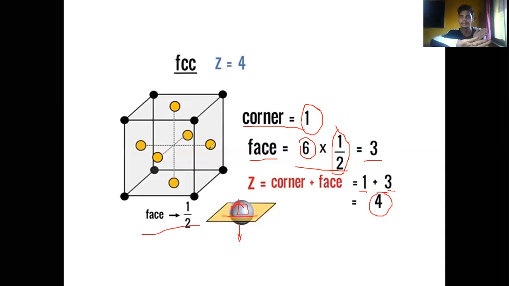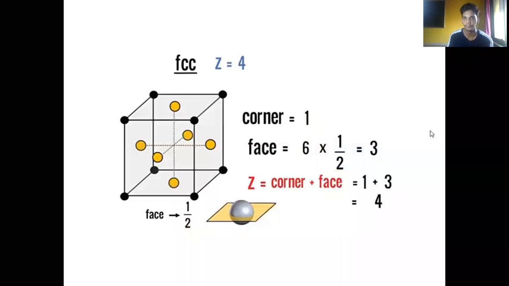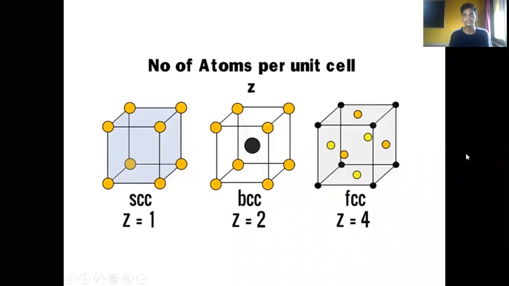Half the part is inside the cell, half is outside. If you consider half, 6 times, it gives rise to a total of 3 whole atoms. So that's why there is the number 3. And if you add the corner atoms, 1, it comes to 4. So what have we studied up till now, the Z of the FCC, correct? Just recap: the number of atoms per unit cell, represented as Z, is found to be 1 in SCC, 2 in BCC, and 4 in FCC.